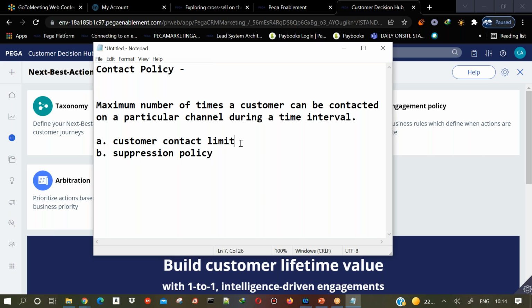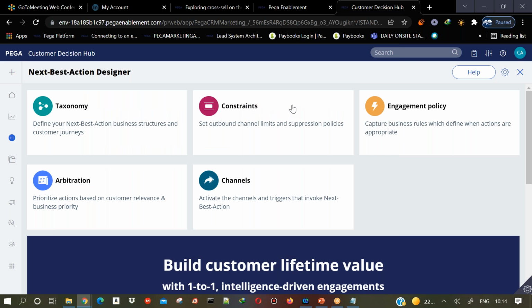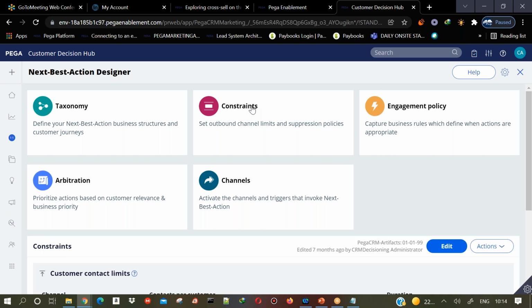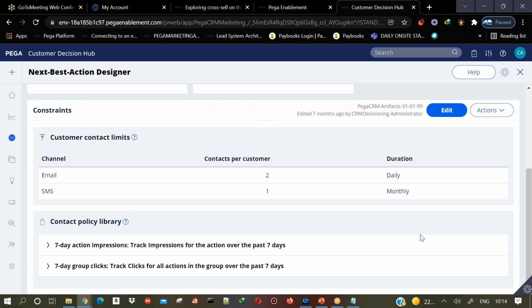Within the customer contact limit, you will specify the limits. All those limits you will be specifying here itself in the customer contact limit. In order to configure this contact policy, you can define that under constraints. So you go to constraints, and you can see here, you can configure these options.